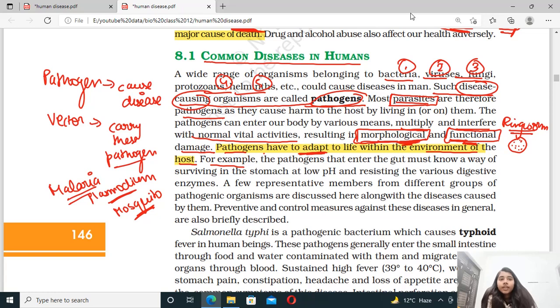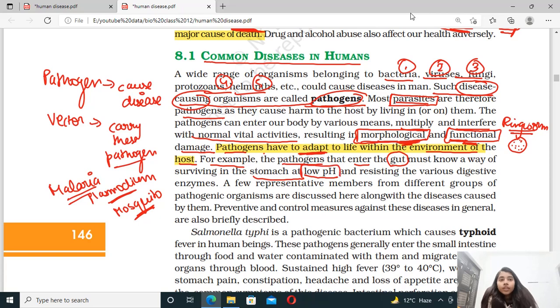The pathogen that enters the gut must know a way of surviving the stomach at low pH. So what does gut mean? What's the meaning of gut? Gut is something that starts from our mouth and ends at our anus, right? So those pathogens which enter inside our gut have to modify themselves or adapt themselves according to the low pH inside our stomach.